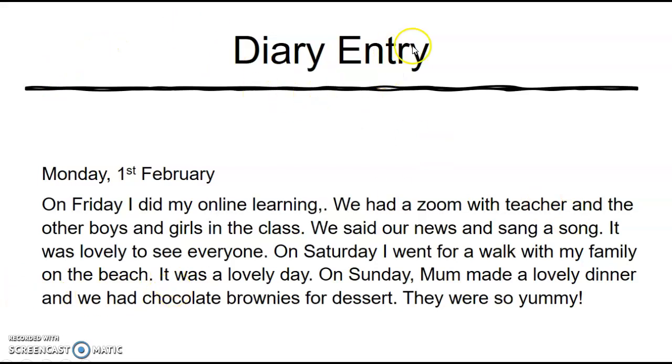So this is the way that you're going to be doing it in your copybook. You'll put up your title, you can put diary entry, or you can put my news. Then you'll put the day and the date on the first line. Then you'll skip on to the next line and then you'll start writing your news.